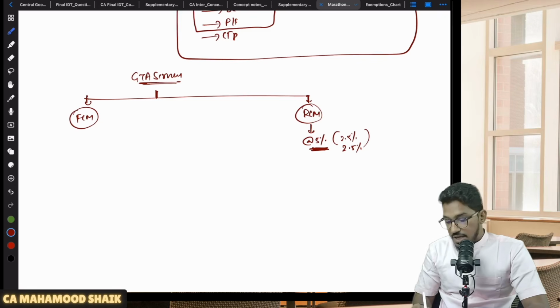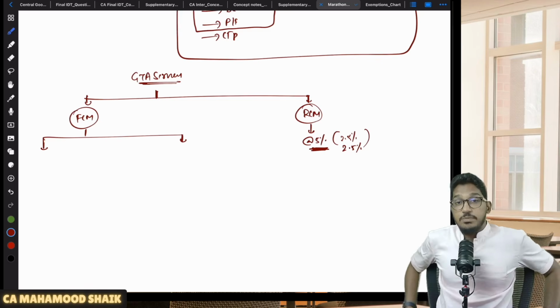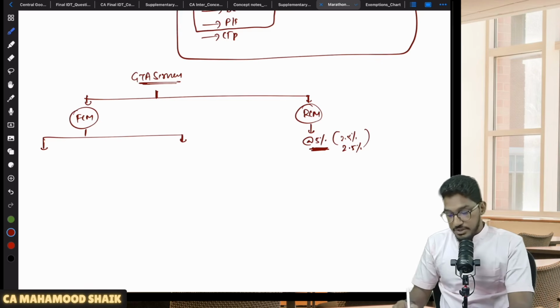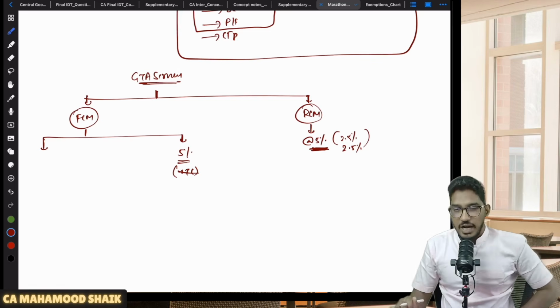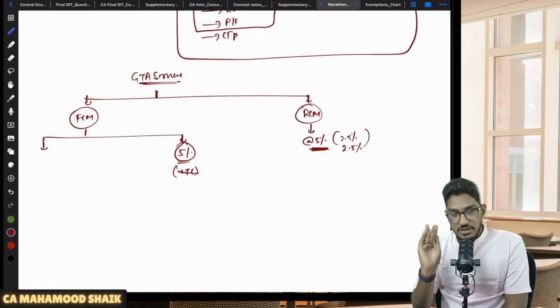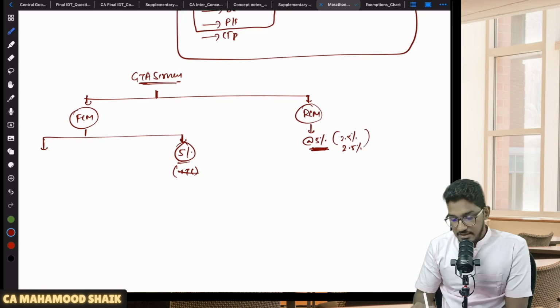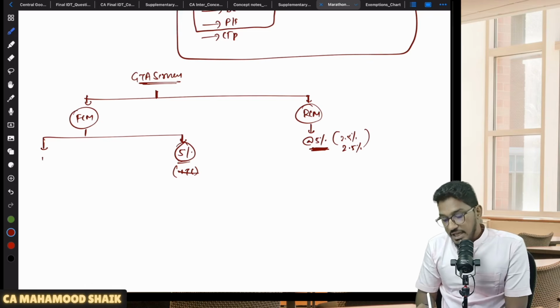How much? 5%. In case the GTA service provider has opted to pay the GST under forward charge mechanism, there are two options here. Either he can pay 5% under forward charge mechanism, but he will not be able to take ITC. ITC is restricted. So without claiming ITC, he can pay 5% under forward charge mechanism. On the other hand, one more option has also been given. He can pay the GST at the rate of 18% with full ITC under forward charge mechanism, claiming full ITC.